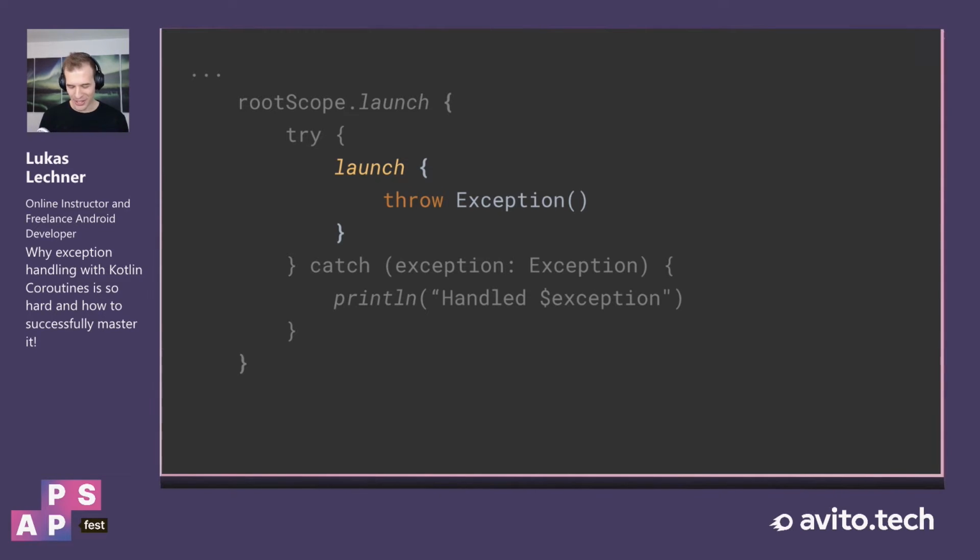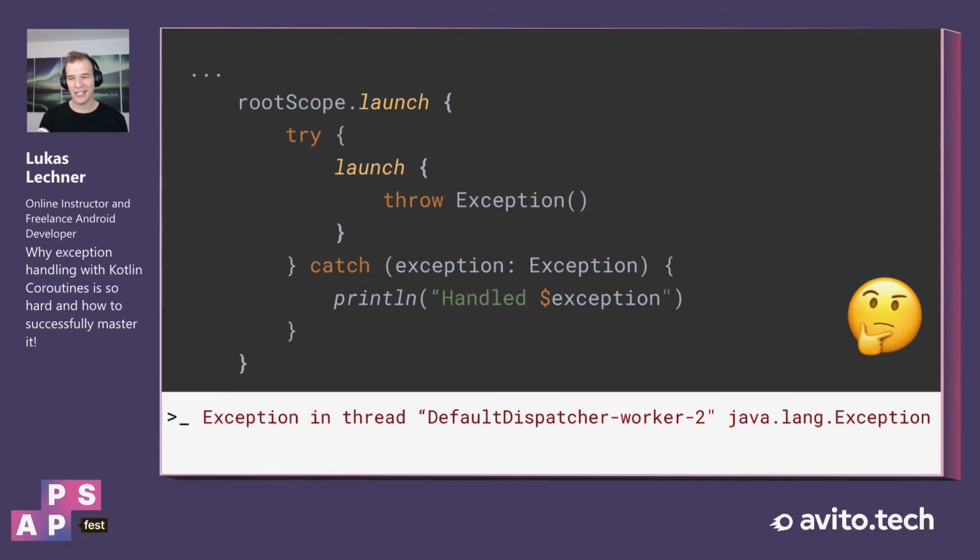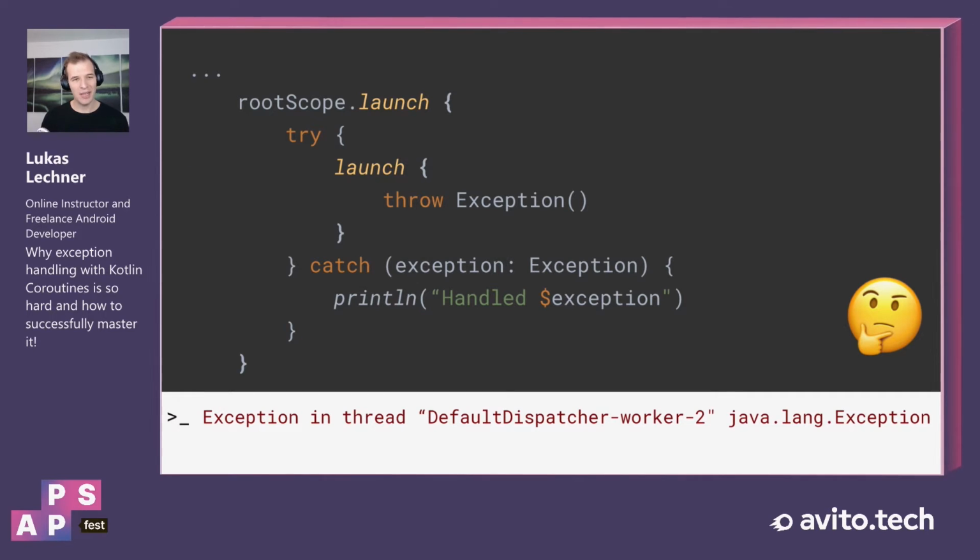So let's see what happens. If we actually run this app, then we are not able to handle the exception, but instead the app will crash and the exception will be printed out. And this is pretty confusing for lots of developers, because coroutines really promise us that we are able to use conventional coding constructs like a try catch here to write asynchronous code.